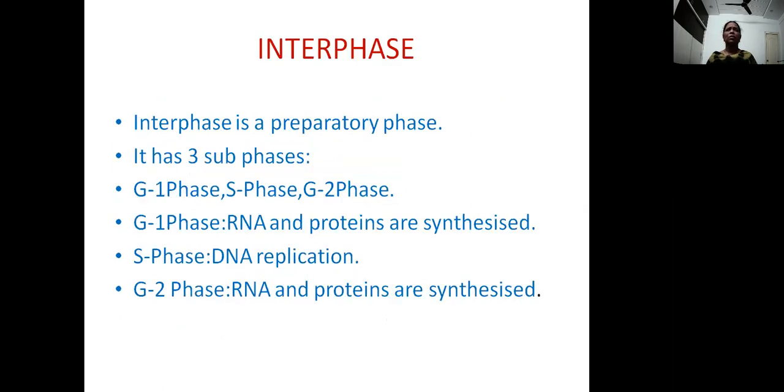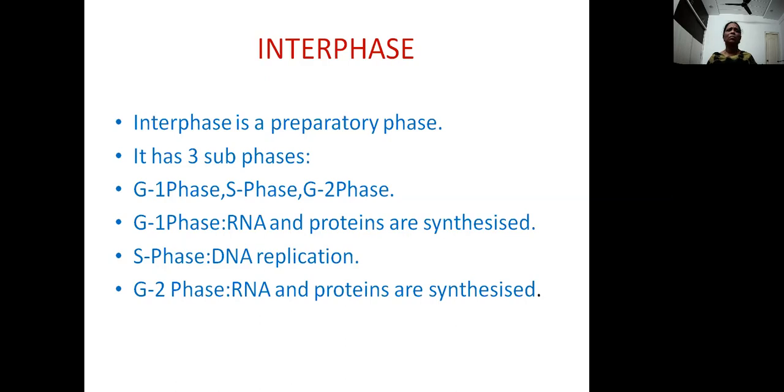The first stage is called interphase. This interphase is in the cell cycle. This is the first stage in which the cell prepares itself for cell division. So it is called the preparatory phase of the cell cycle. This interphase, though it is present just before the cell division or in between two cell divisions, sometimes can be interpreted as the resting period, but it is not a resting period. More activities are involved in this interphase.